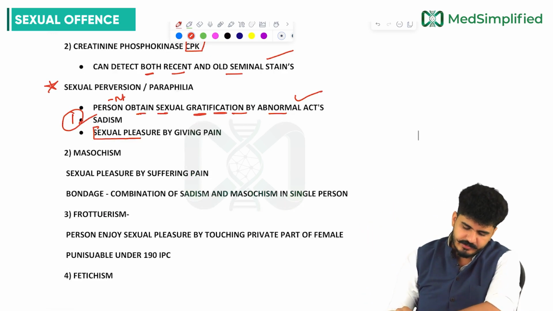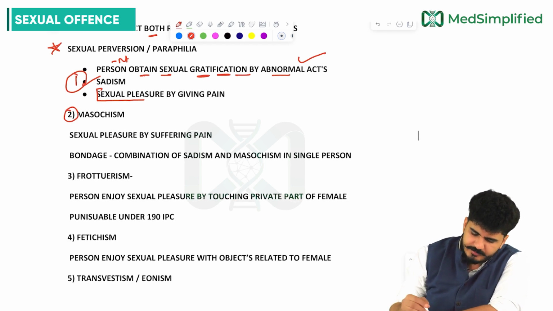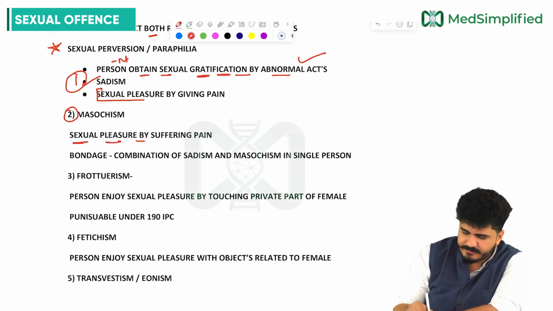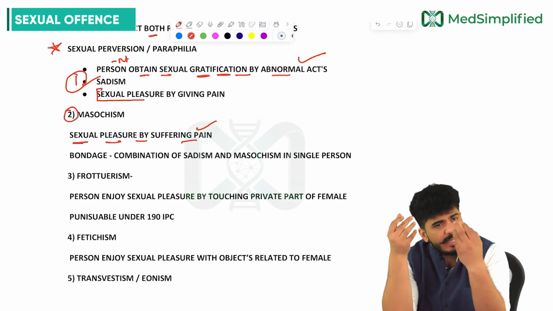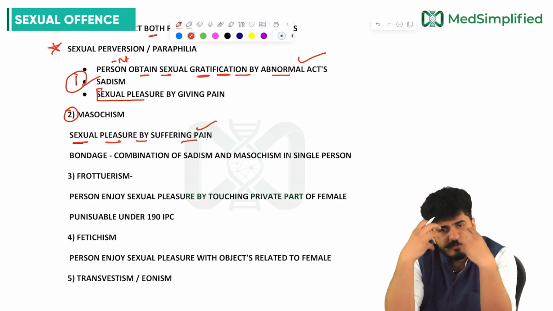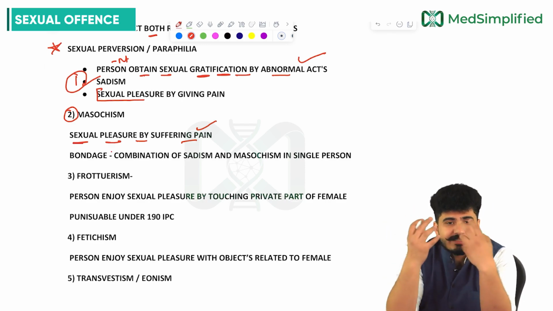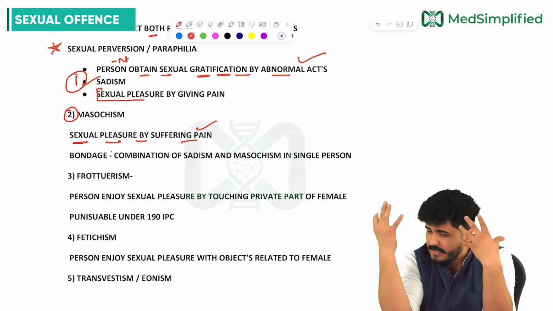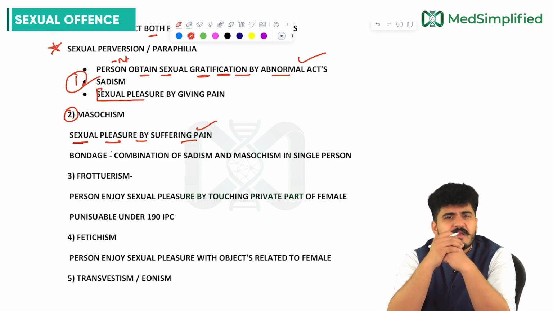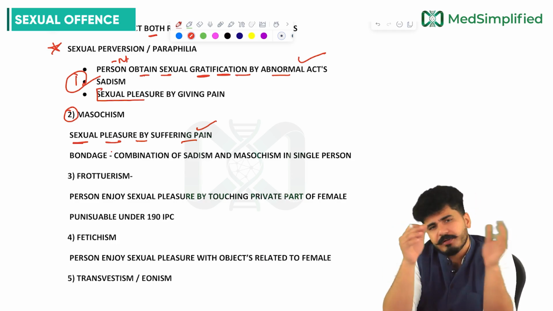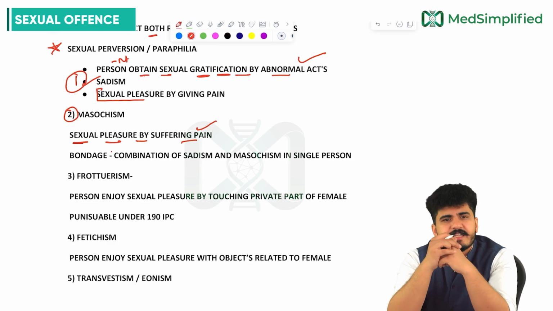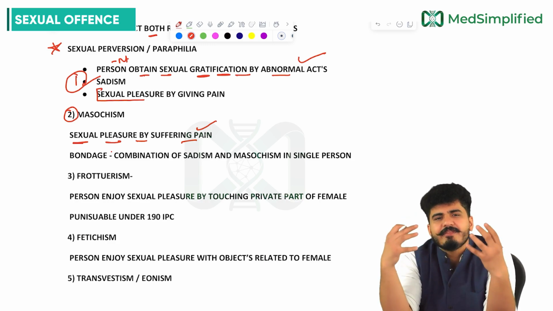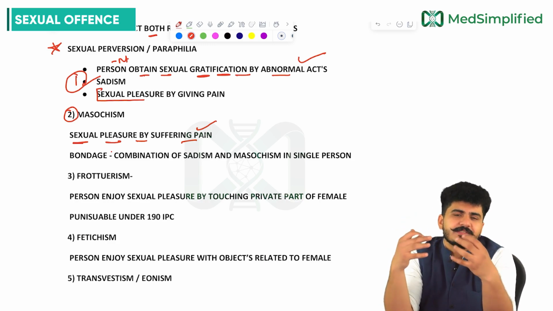The second type is masochism. Masochism, guys: sexual pleasure is by suffering pain. They love to get pain, they love to get assaulted. Hit me hard, baby, hit me while having sex. Or they will ask a random person to slap them. Getting slapped, getting pain will give them pleasure. This is called masochism.